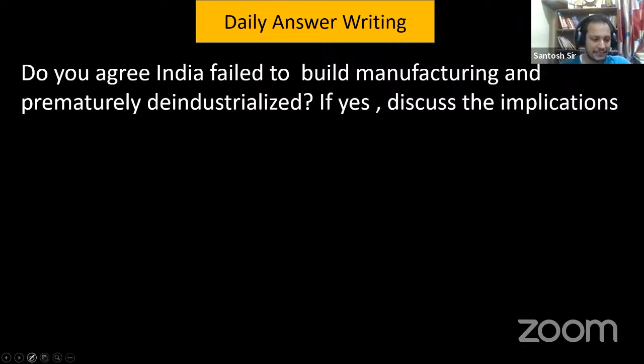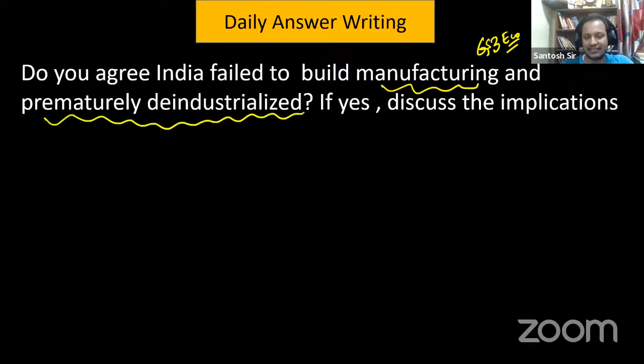Okay, so let me read the question to you. It's a general studies paper 3 question, economy section. Do you agree India failed to build manufacturing and prematurely deindustrialized? If yes, discuss the implications.